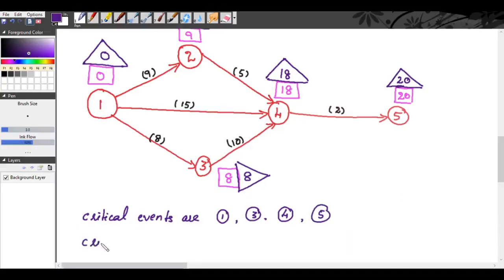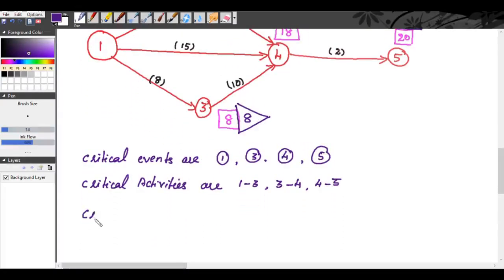So what are your critical activities? Your critical activities are activities 1 to 3, activities 3 to 4 and activities 4 to 5. So your critical path, or the longest path of your duration, is path 1 to 3 to 4 to 5.